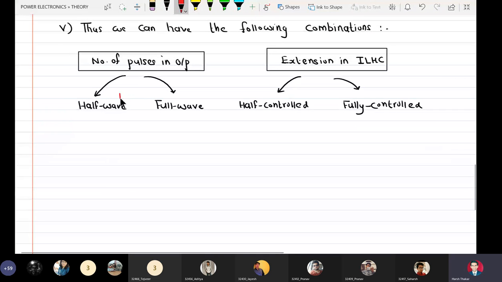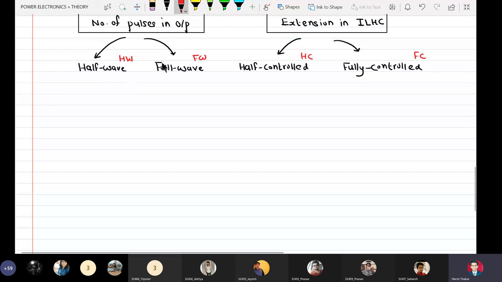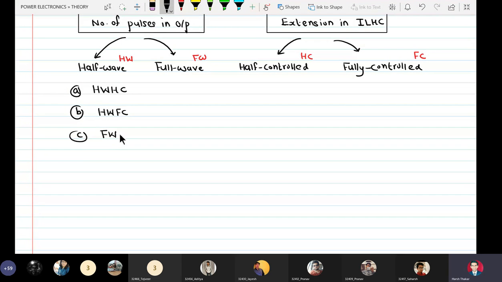So half wave, full wave, half controlled, fully controlled. We can have the following 4 combinations: half wave, half controlled; half wave, fully controlled; full wave, half controlled; and full wave, fully controlled.